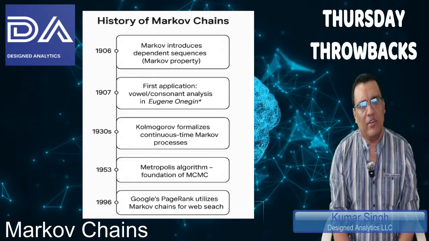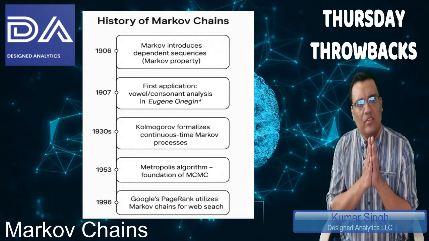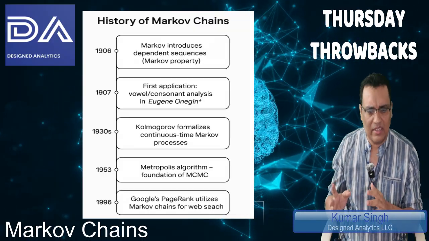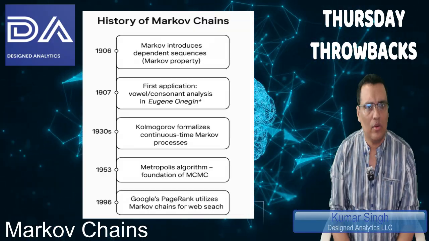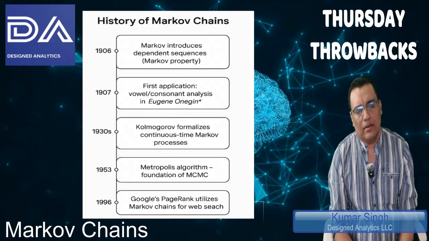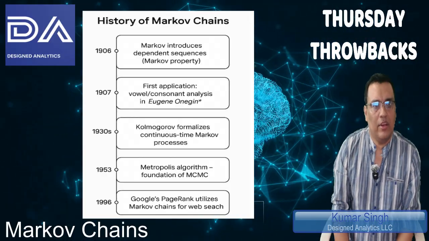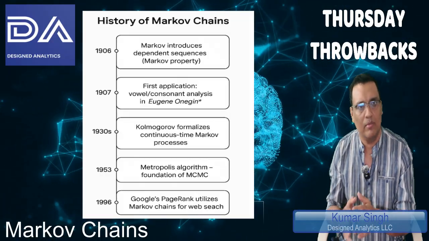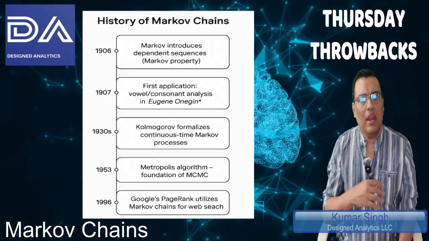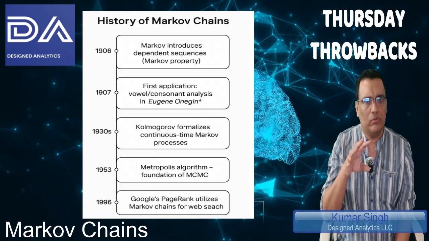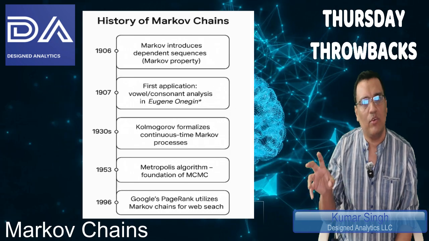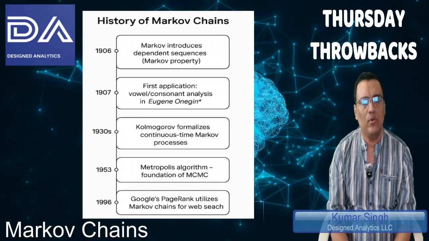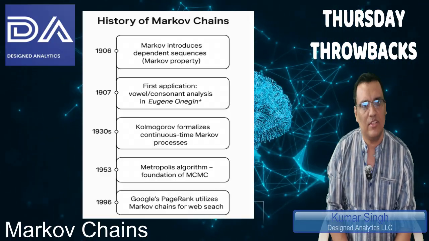Then comes the early development phase, 1910s to 1930s, where Markov chains became a branch of probability theory, and they were studied at that time mainly in Russia and then later in Europe. Then another mathematician, Andrei Kolmogorov, worked on it. He took the work forward, formalized probability theory with measure theory, and developed the Kolmogorov forward and backward equations for continuous time Markov processes. And that led to modern stochastic process theory.